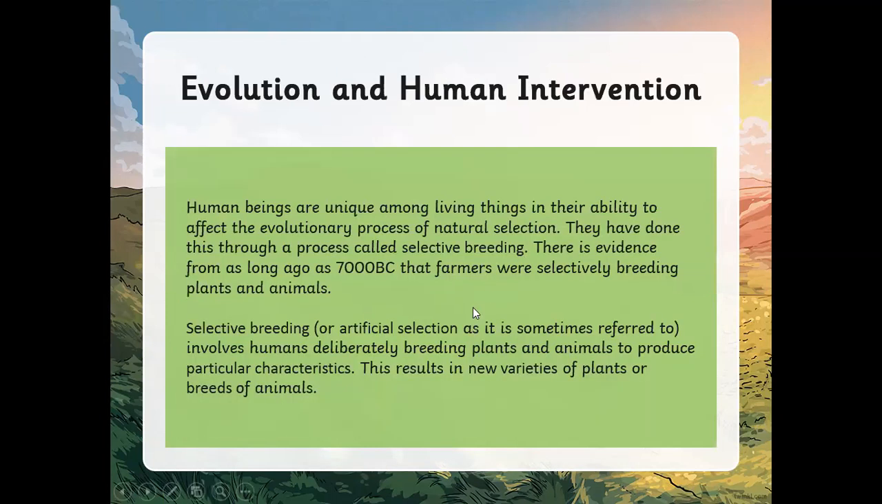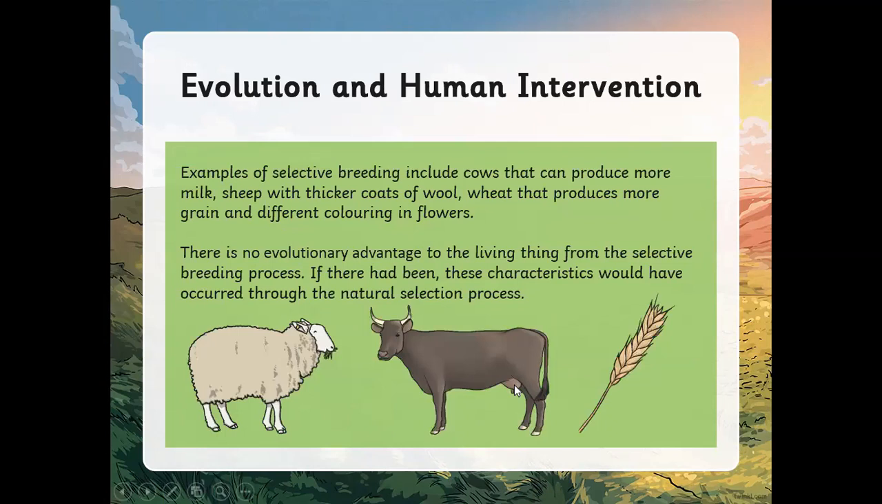So human beings are unique among living things in their ability to affect that evolutionary process called natural selection. And this has been done through something called selective breeding. They believe that evidence has been shown from as long ago as 7,000 BC, when farmers were selectively breeding plants and animals, and this is happening right now, as we can see. I'll go through some examples.